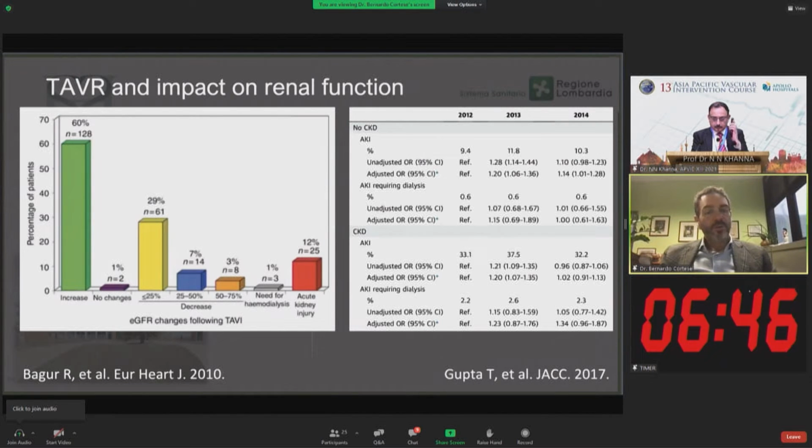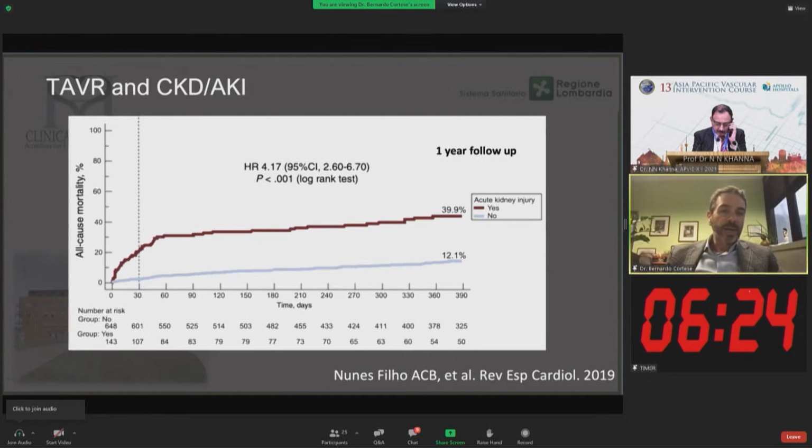And what about the outcome after TAVR? In 60% of the cases, there is an improvement in the renal function, but still we have a decrease in the renal function in 40% of the cases, with 12% of the patients experiencing a fully recognizable AKI after TAVR.